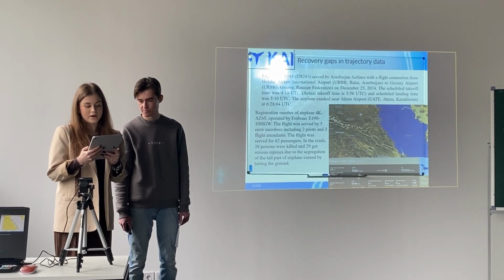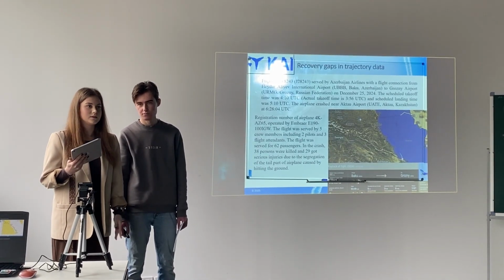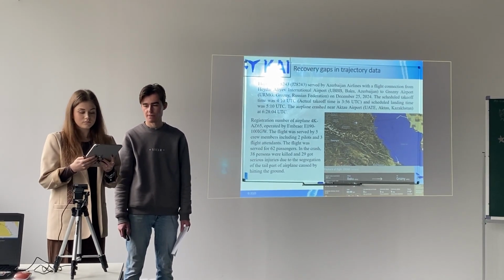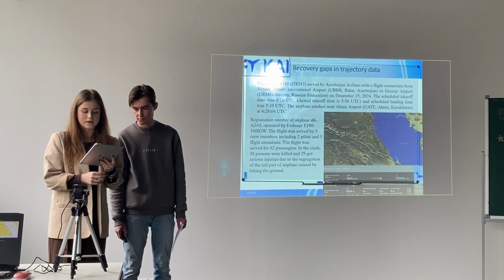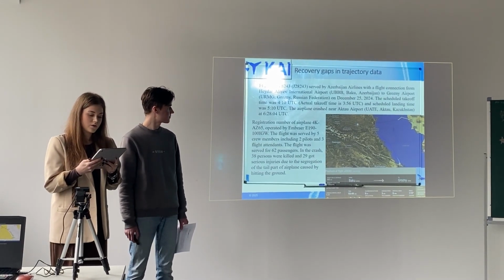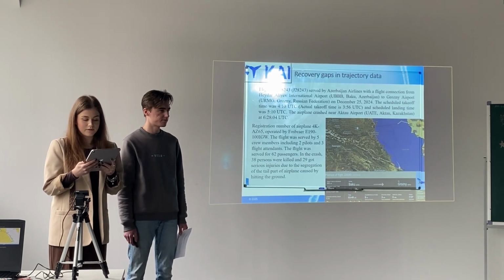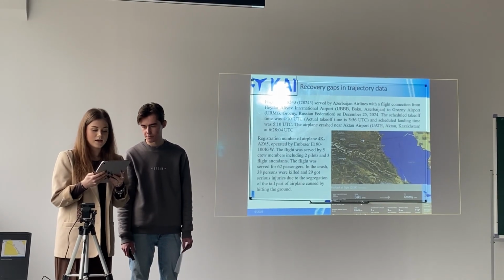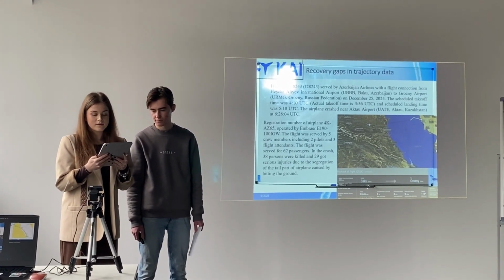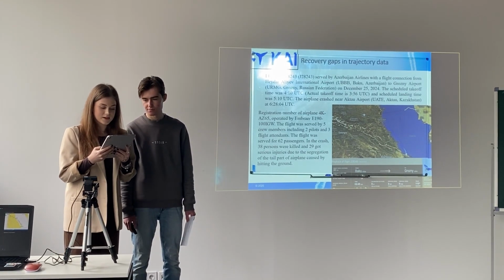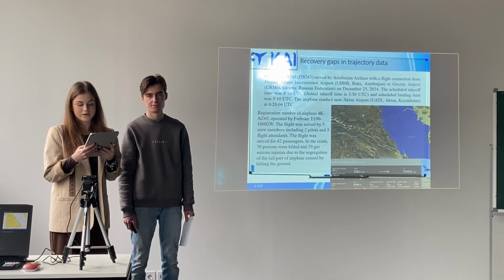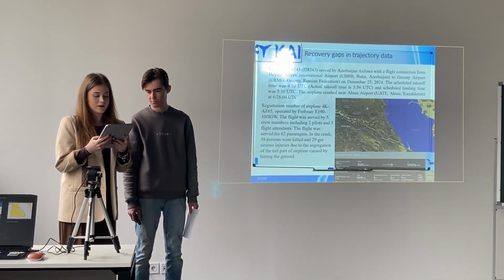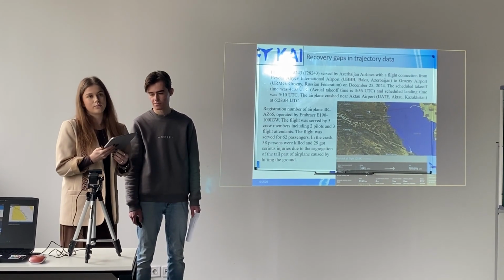However, the airplane crashed near Aktau Airport at 06:28:04 UTC. The aircraft, an Embraer 190 with the registration number 4K-AZ65, was operated by a crew of 5, 2 pilots and 3 flight attendants, and carried 62 passengers. The crash resulted in the death of 38 people, while 29 sustained serious injuries, as I said earlier, primarily due to the separation of the aircraft's tail section upon impact with the ground.